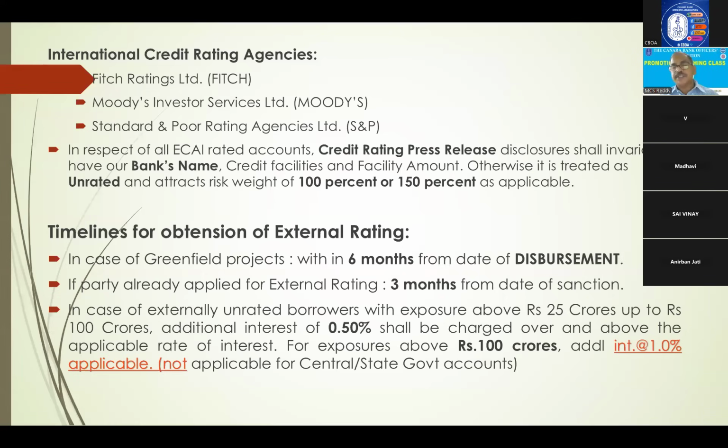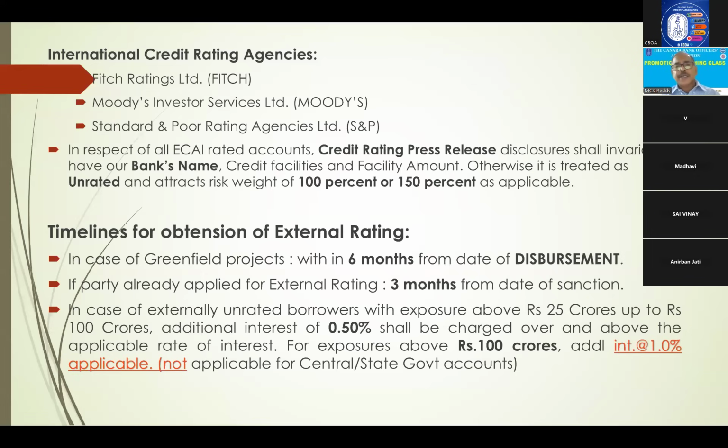Below ED powers, nobody can waive obtention of ECAI for loans above 25 crores. It is compulsory. If you want to waive it for a party above 25 crores, then only ED and above authorities can permit, not lower authorities. Right?